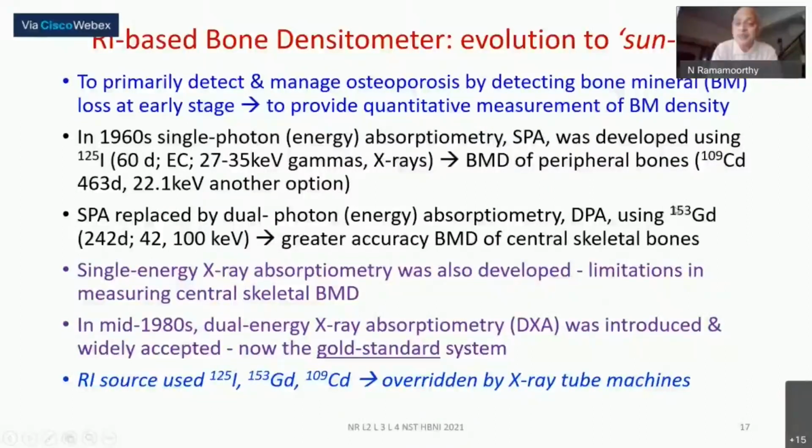There, one of the isotopes was gadolinium 153. It has 41 and 42 keV emissions on one side, and 97 and 103 keV emissions on the other side. So it provides you practically around 40 keV and around 100 keV. Isotope-wise, it's about 248 days half-life, so the equipment source will be strong enough for a certain duration.